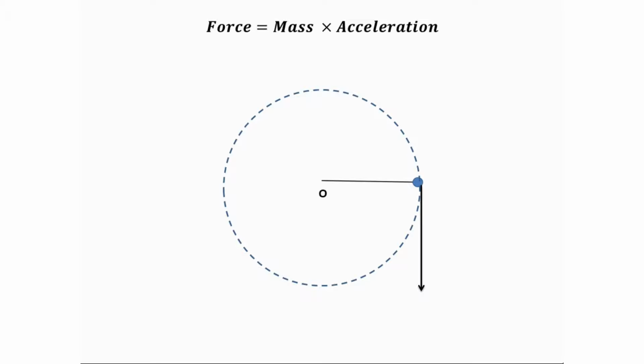Now if I rotate the stone, and while rotating I cut the string at this point, the stone will fly off in the direction of velocity of the stone, that is tangential to the circular path. So, what force was holding the stone from flying off? What was responsible for the stone to follow the circular path?